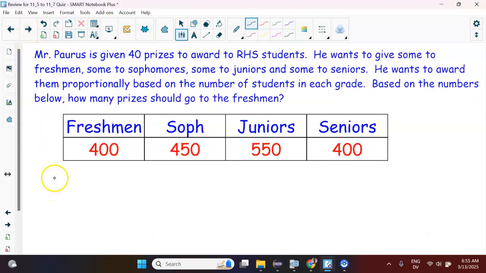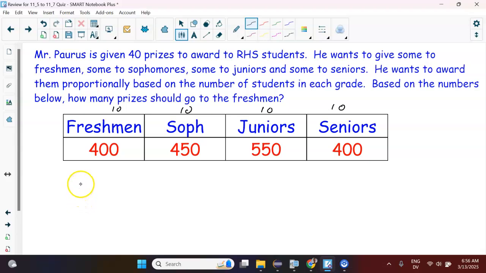All right, again, read this one, pause the video, see if you can make some sense of it. Okay, so the idea is, generally speaking, if you're awarding the prizes, you'd give like 10, 10, 10, and 10. Okay, but the trick is there's more juniors than any of the other classes. Okay, so they would get more than 10, whereas like the freshmen and the seniors look like they're the lowest, so they should get less than 10.